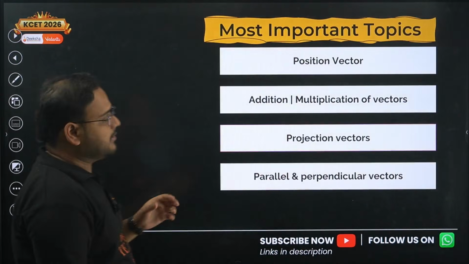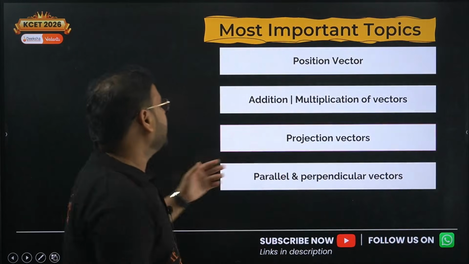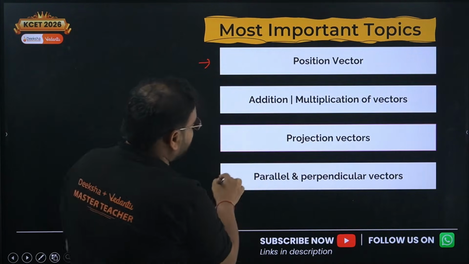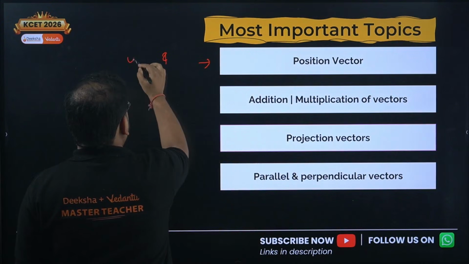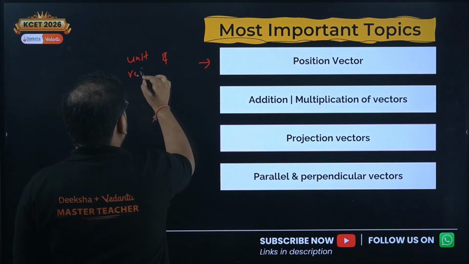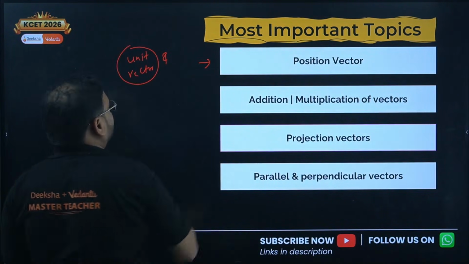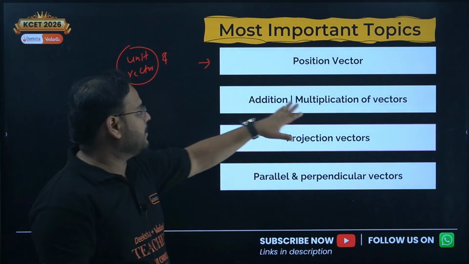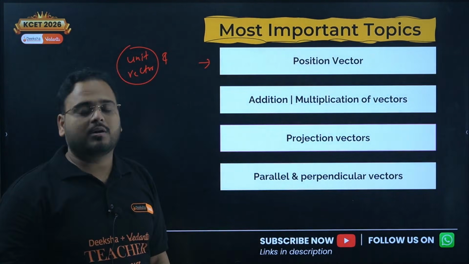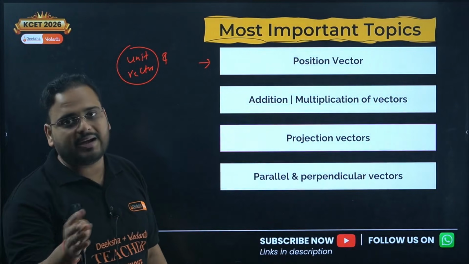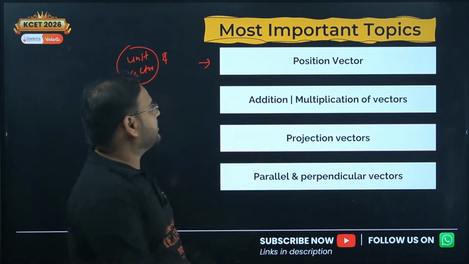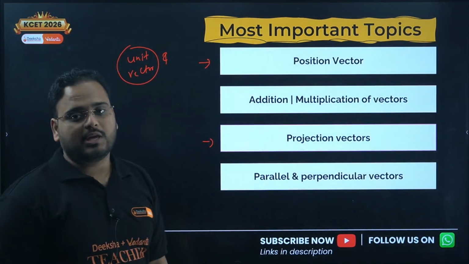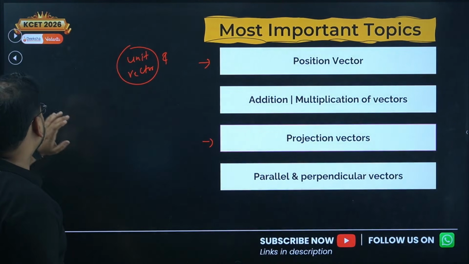So with this, last thing is what? Your most important topics. First of all, very important, position vector and unit vector. From here questions will come either in the MCQs or even in the 2 marker. Addition, multiplication of vectors, basically triangle law of addition. Multiplication means you have to deal with your cross product, dot product, both kinds, cos theta and sin theta. Projection of vectors, very, very important. And parallel and perpendicular vectors are also equally important for the most important topics of the chapter.